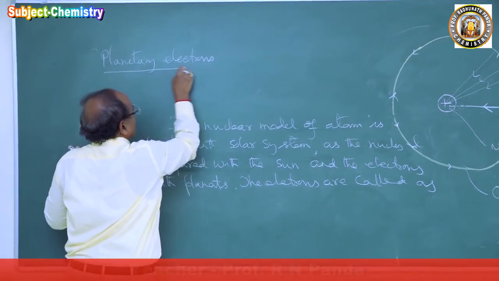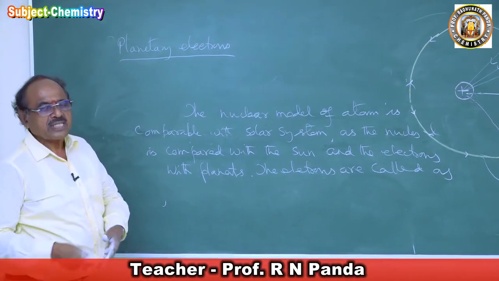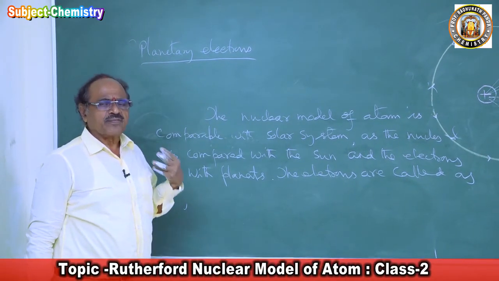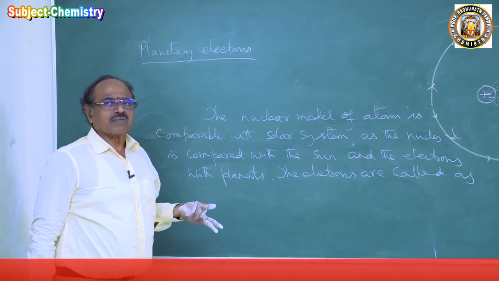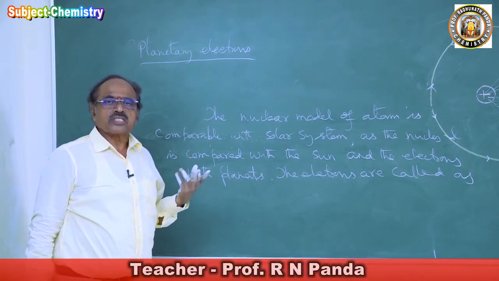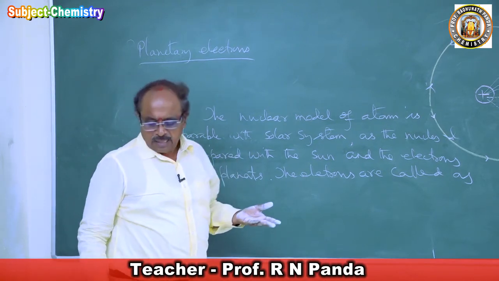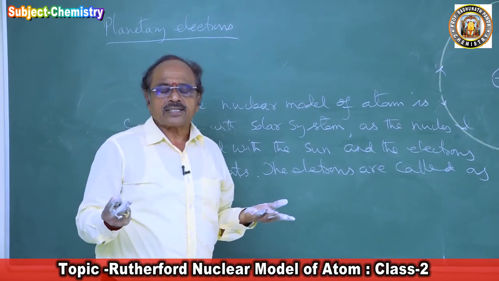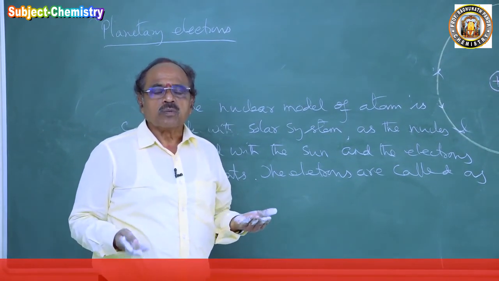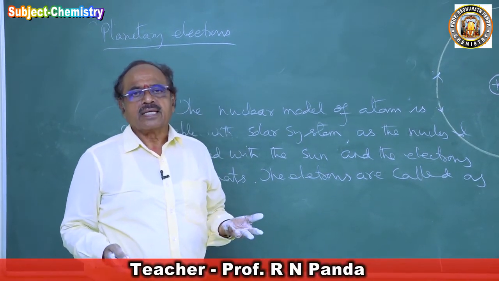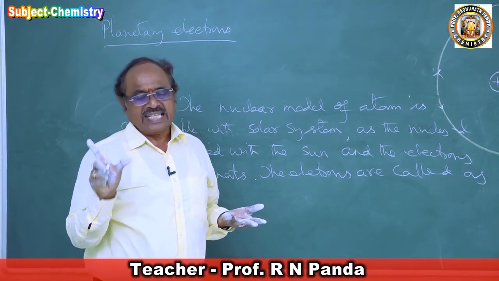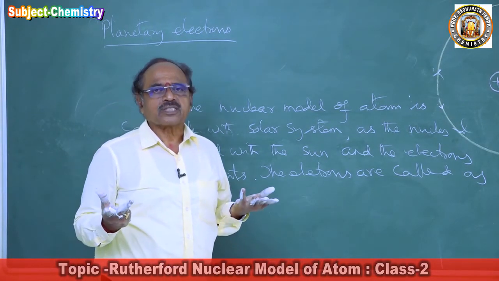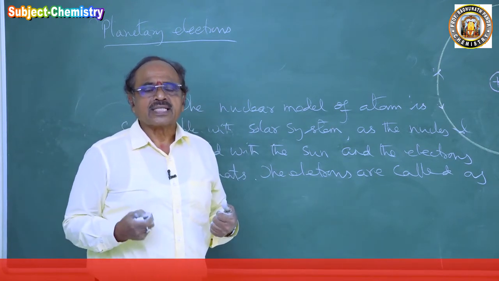So this is the way he proposed a model of atom which was very much accepted at that time, because very convincingly, very scientifically, he confirmed the position of the nucleus, the protons, and the electrons. From the knowledge of circular motion, he said the electrons moving in a circular orbit of definite radius have an outward centrifugal force, which is just balanced by the force of electrostatic attraction existing between the nucleus and the electron.